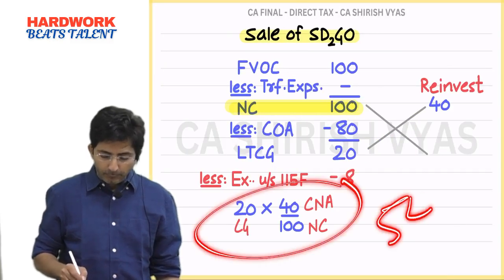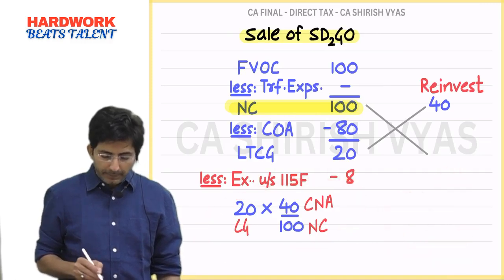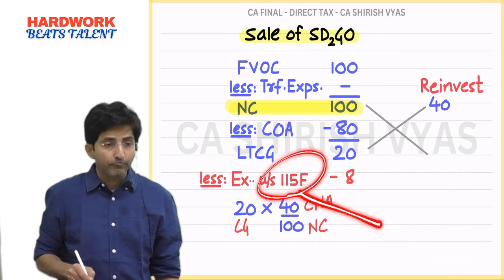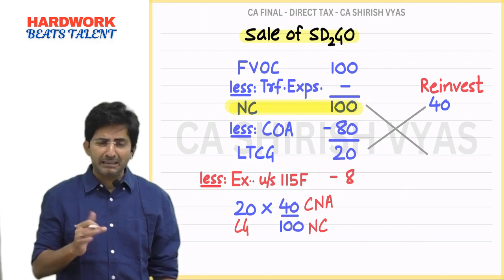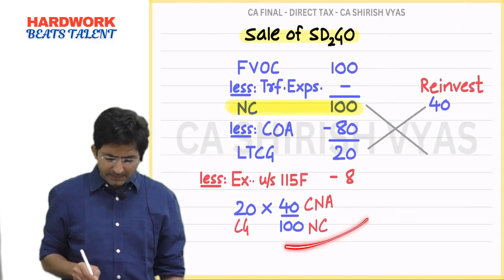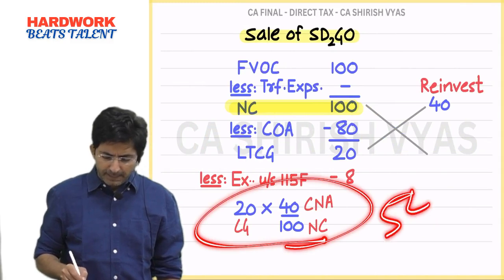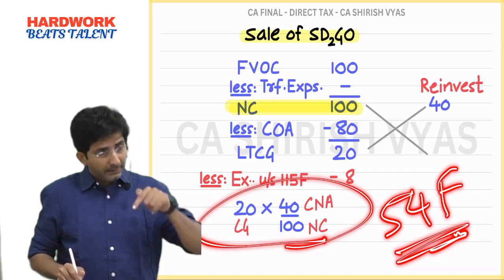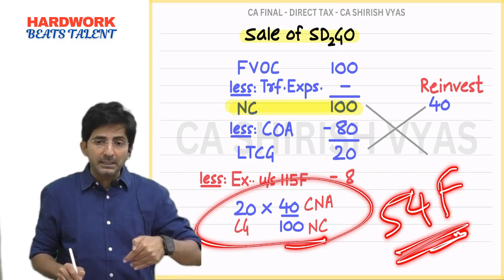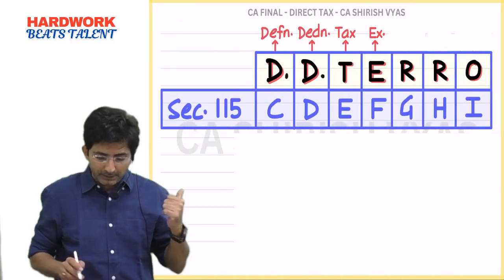It is the same as 54F, and even this is given in 115F. Didn't I say it is the same as 54F of our capital gains? And here also the underlying section is 115F. See this F.